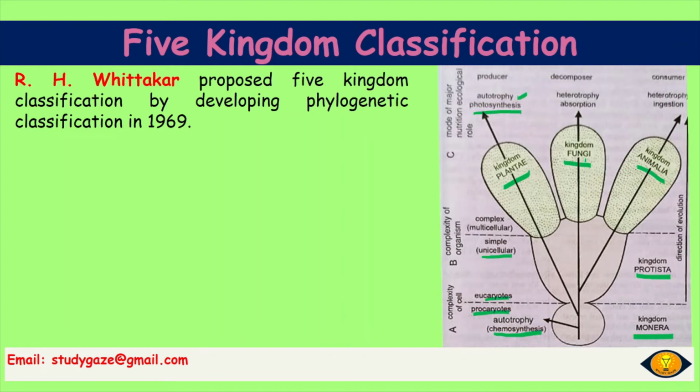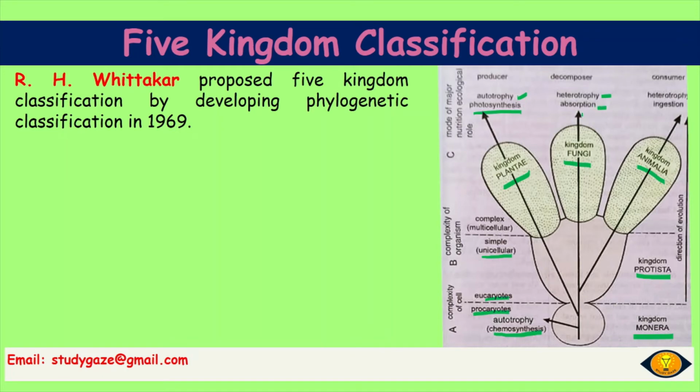Now the Fungi. Fungi may take the help of other organisms to get their food. Here it is written heterotrophy, absorption.